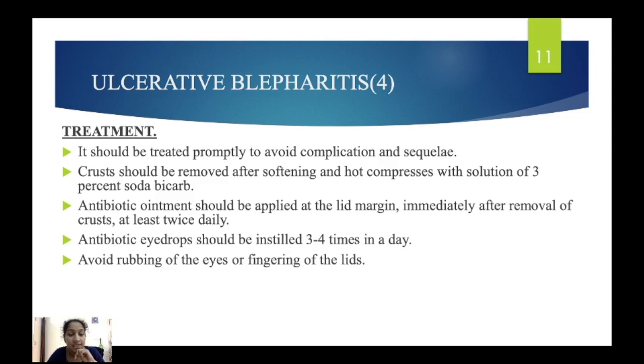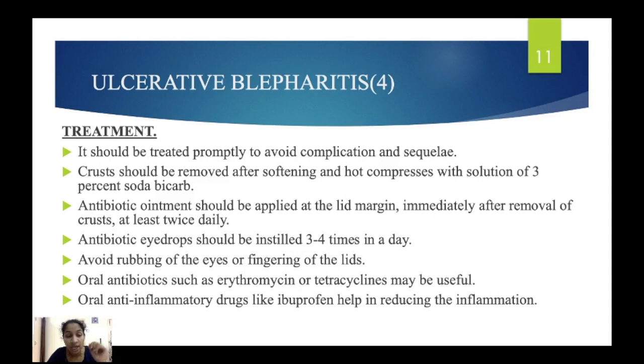Antibiotic eye drops can be instilled. Avoid rubbing of eyes and fingering of the lids. Oral antibiotics can be given, and oral anti-inflammatory drugs can be given. So these are the treatments. So first we have to soften the crust using 3% soda bicarb, and after that remove it, and then apply antibiotic ointment, and antibiotic eye drops can be given. Rubbing of the eyelids and fingering of the lids should be avoided. Oral antibiotics and oral anti-inflammatory drugs are given. So these are the treatments for ulcerative blepharitis.